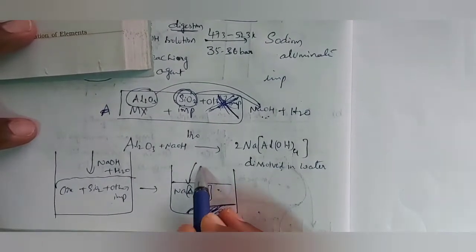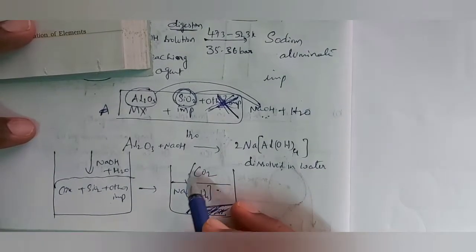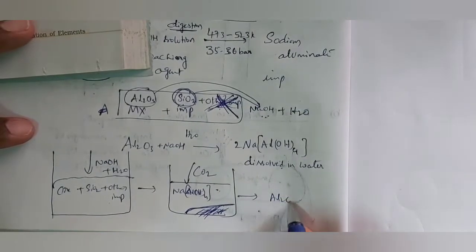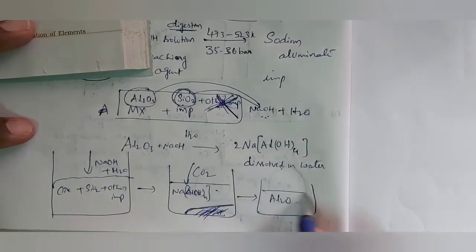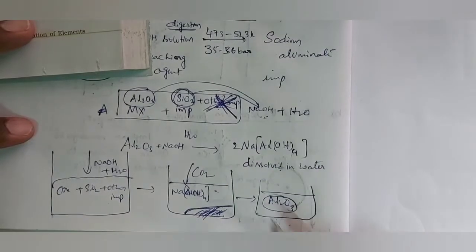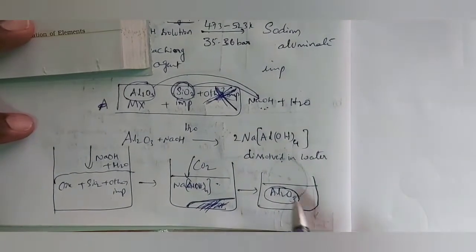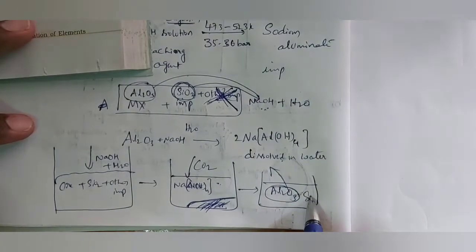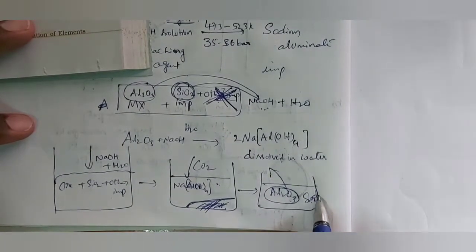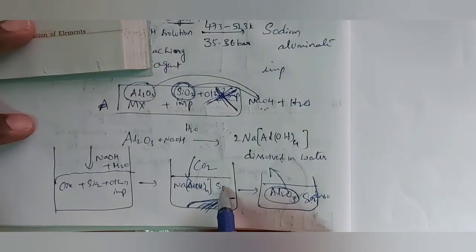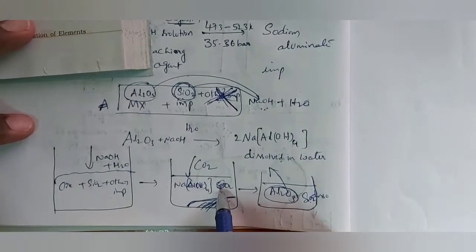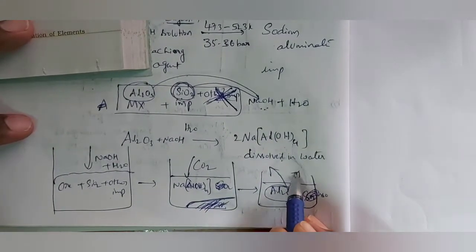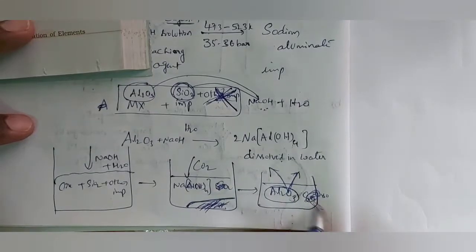Through this we are going to send carbon dioxide gas. When carbon dioxide gas is passed through this solution, again we will get Al2O3 in the form of precipitate, insoluble. That Al2O3 will be separated. Then SiO2 is also dissolved here. That SiO2 will be here only. Only Al2O3 is separated as solid. So SiO2 is also separated here.